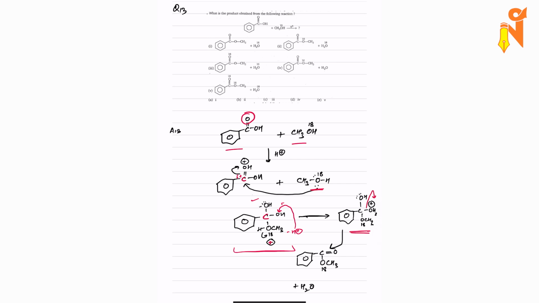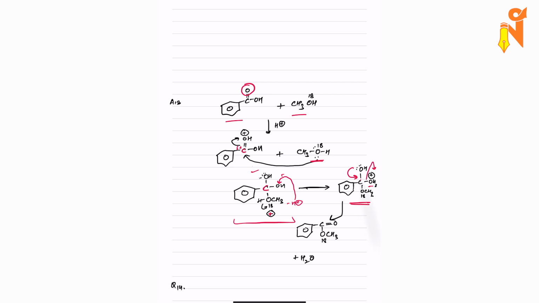Now after this OH2 plus is formed, protonated alcohol is formed, the water will leave as H2O from here, and at the same time the lone pair of oxygen will try to form the bond with the carbon again. This is nothing else but the esterification mechanism. So this bond will break, and at the same time this oxygen will attack. So loss of H2O and H plus will happen, and we will be getting the respective ester. So the acid was acting as a catalyst, that is out. Even water from the molecule will be out. So this is your option number 4, D.